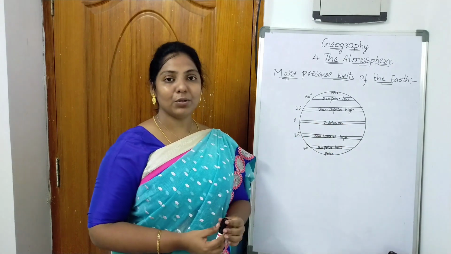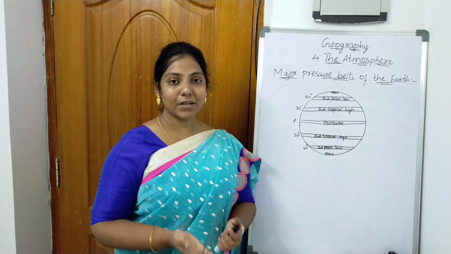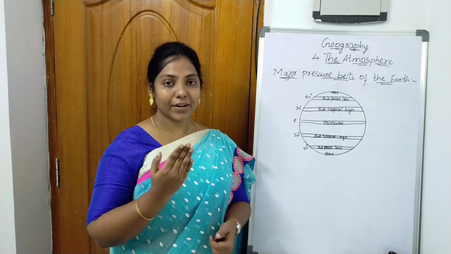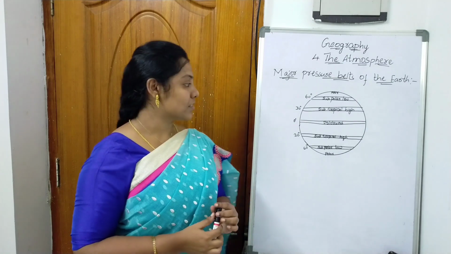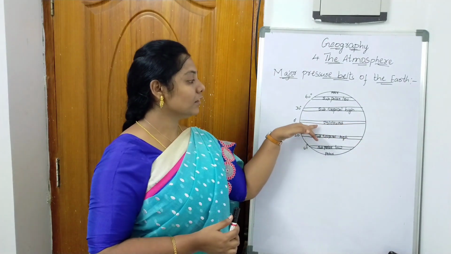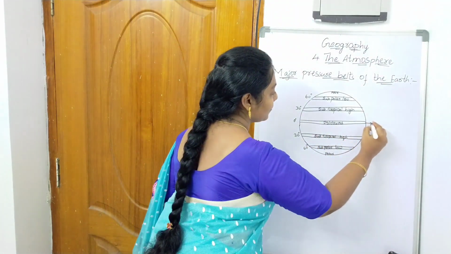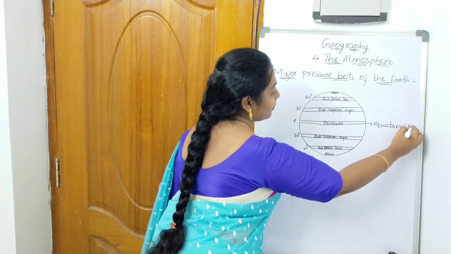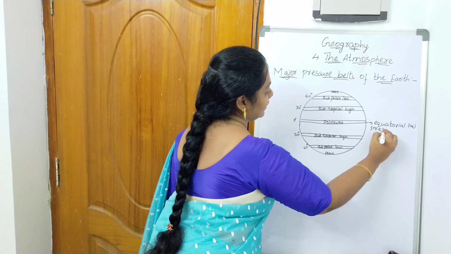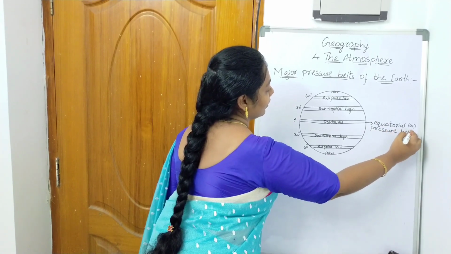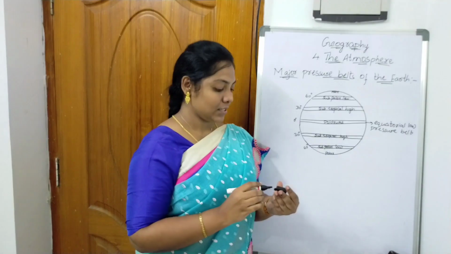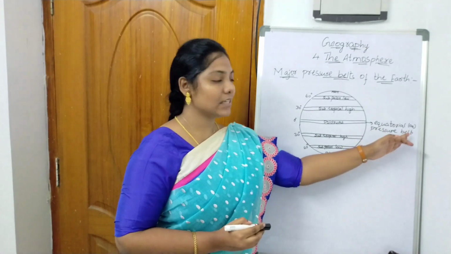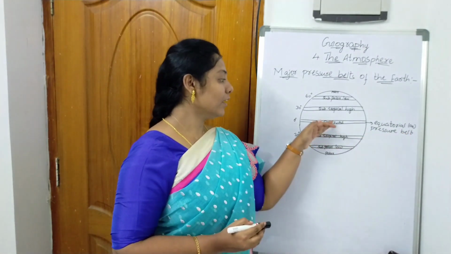So near the equator, we know that the temperature will be high. If the temperature is high, the pressure will be low. In hot temperatures, what will happen? The air will rise up. So the pressure will decrease. So this equator here we call as equatorial low pressure belt, or we can also say as doldrums. So near the equator we have low pressure and the temperature is high.